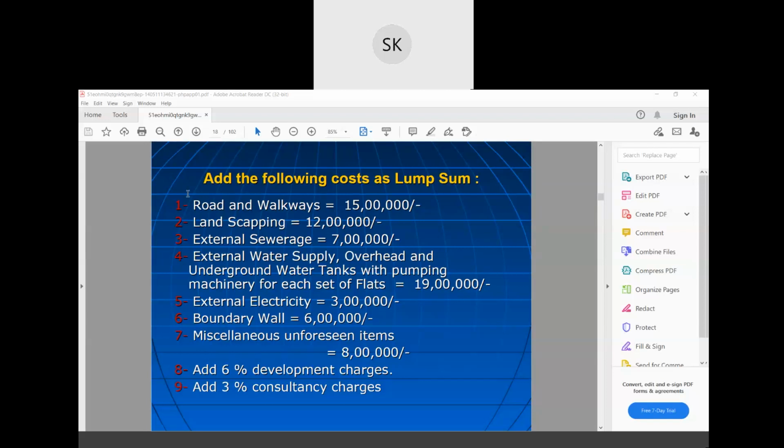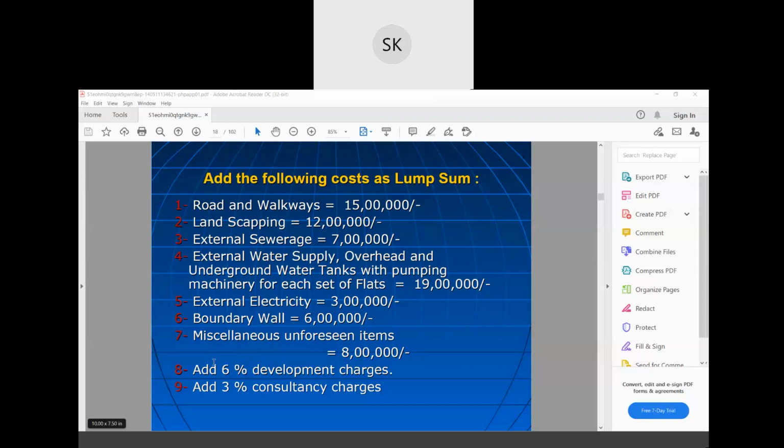The total screen is not visible. What about the others? Screen is not visible. It's visible, ma'am. Okay, so see, in the total cost, these are the lump sum costs you need to add: road and walkways this much, landscaping this much, external sewerage this much. So you have to add them.